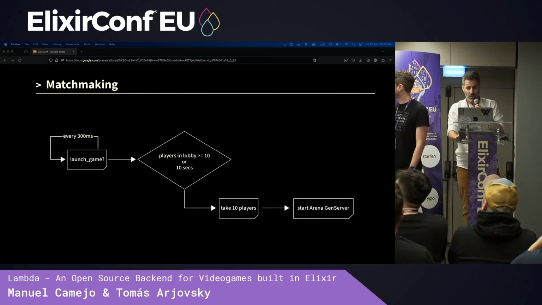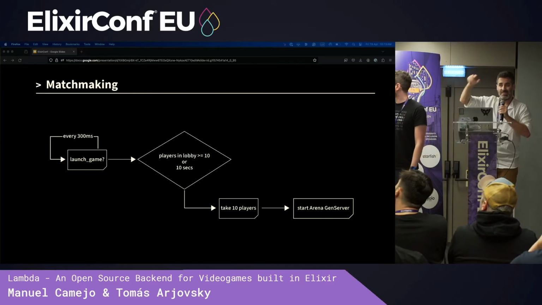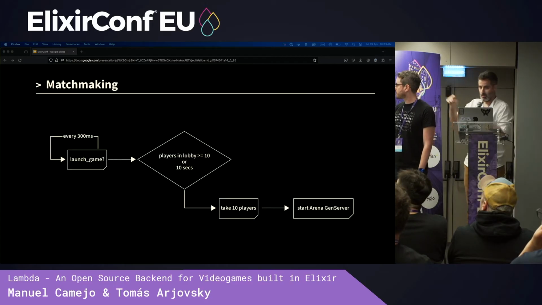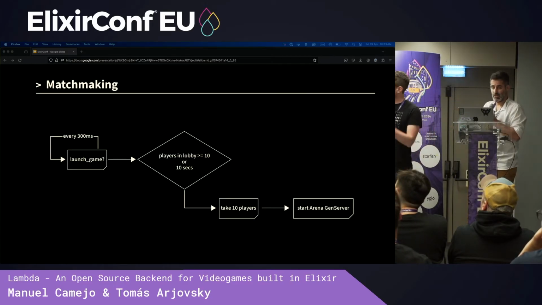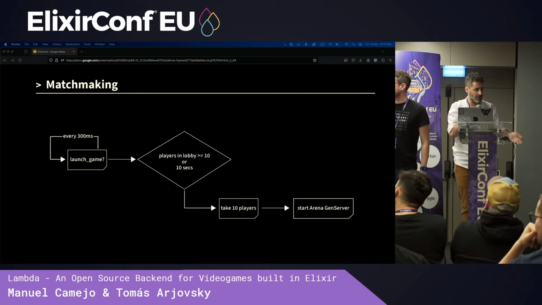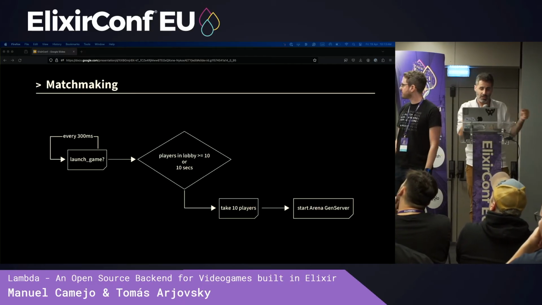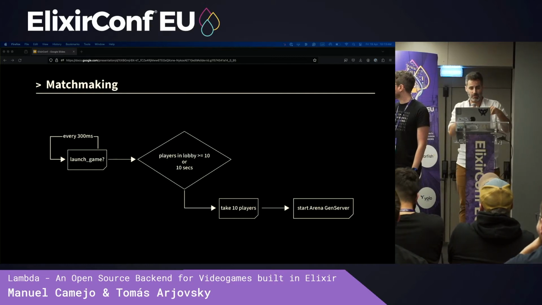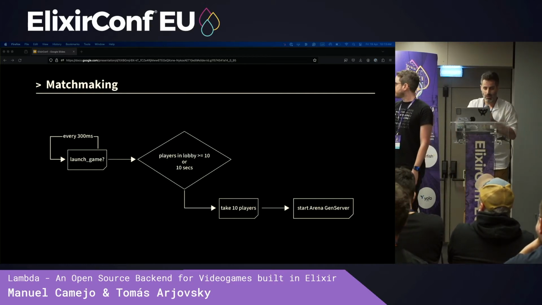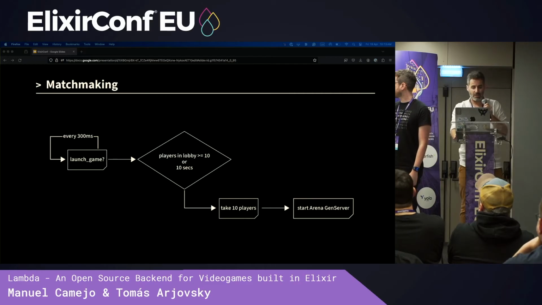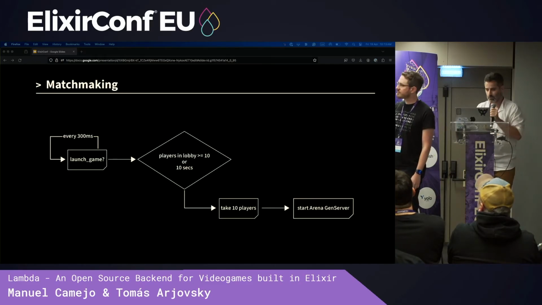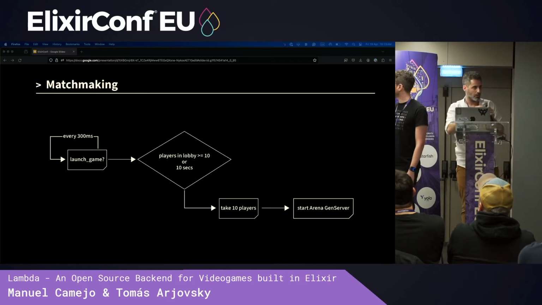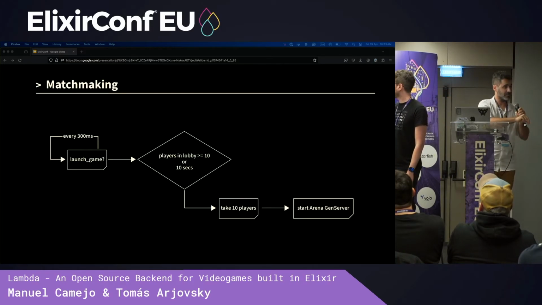Inside the Matchmaking Gen server, the flow is also very simple. The Matchmaking Gen server will receive the join requests until enough players are there, and we check it every 300 milliseconds. And in any case, a new game or arena will start, and its ID will be returned to the client. As you can see, it's a very simple flow, and we want to show you each of our messages.